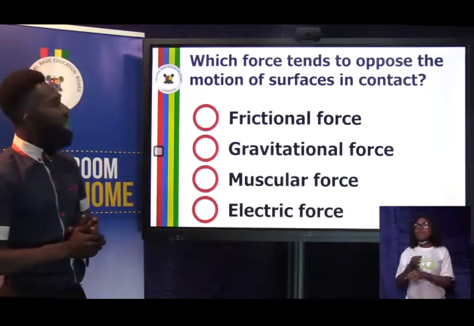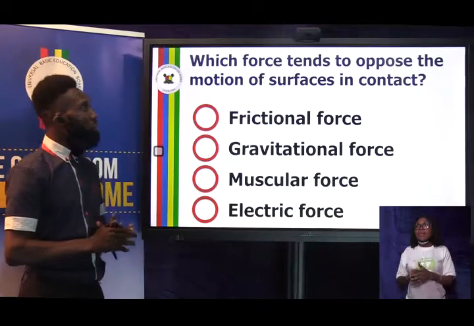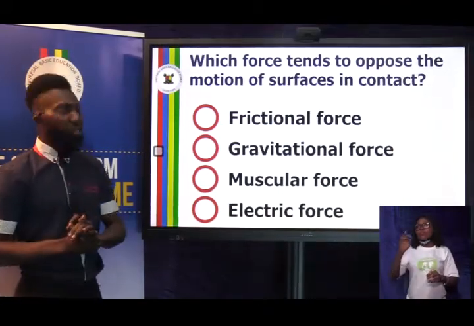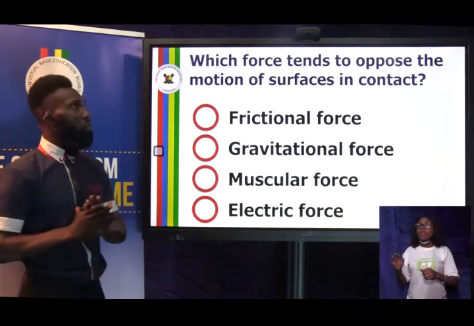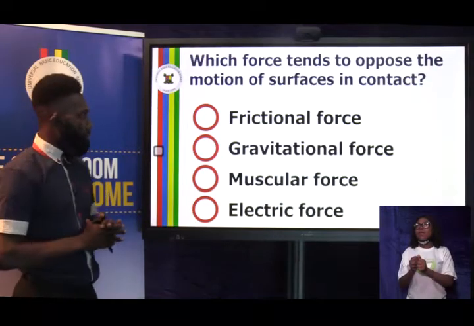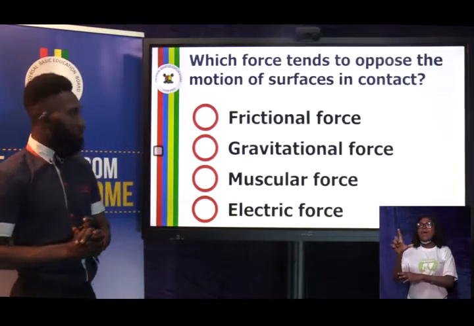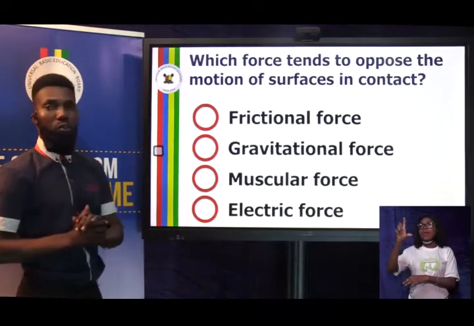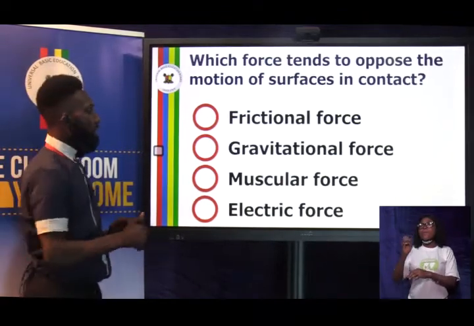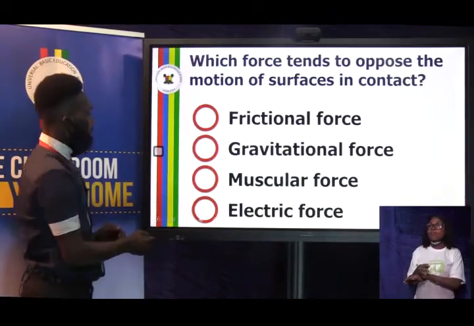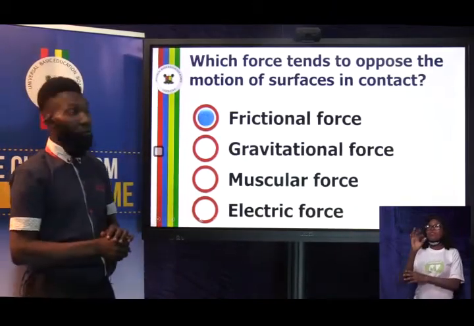Which force tends to oppose the motion of surfaces in contact? Options: frictional force, gravitational force, muscular force, electric force. It's very simple. We've done this in our lesson, and that is frictional force.